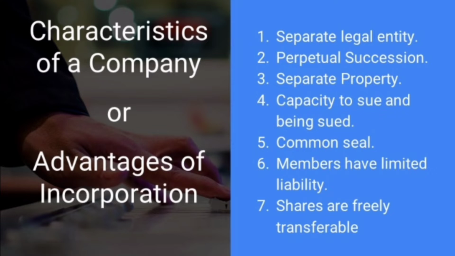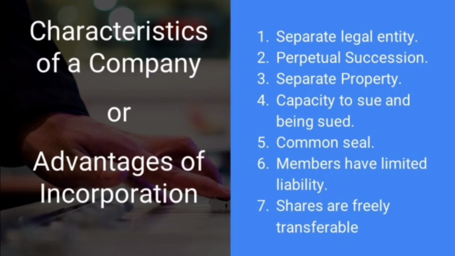So, the characteristics of a company are: number 1, separate legal entity; 2, perpetual succession; 3, separate property; 4, capacity to sue and be sued; number 5, common seal; 6, members have limited liability; and 7, shares are freely transferable. These are the main characteristics.